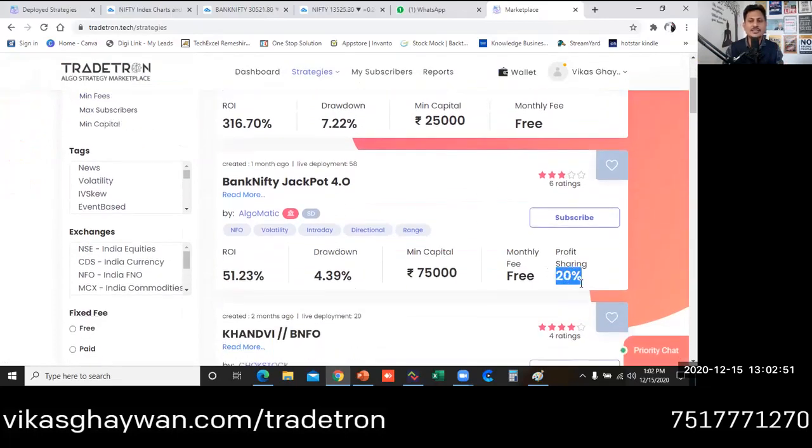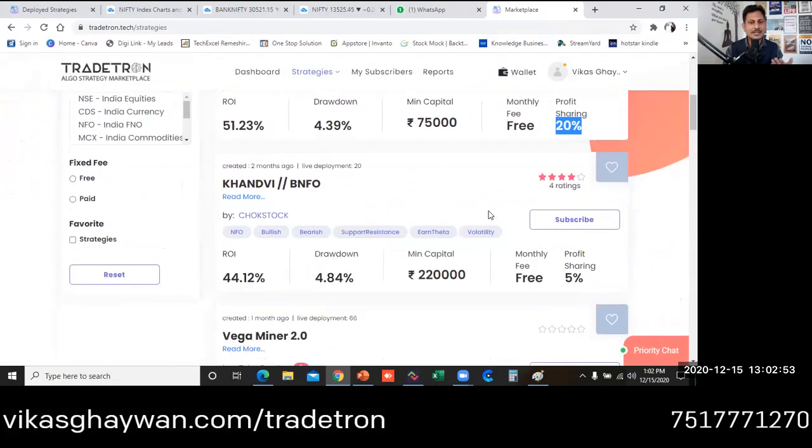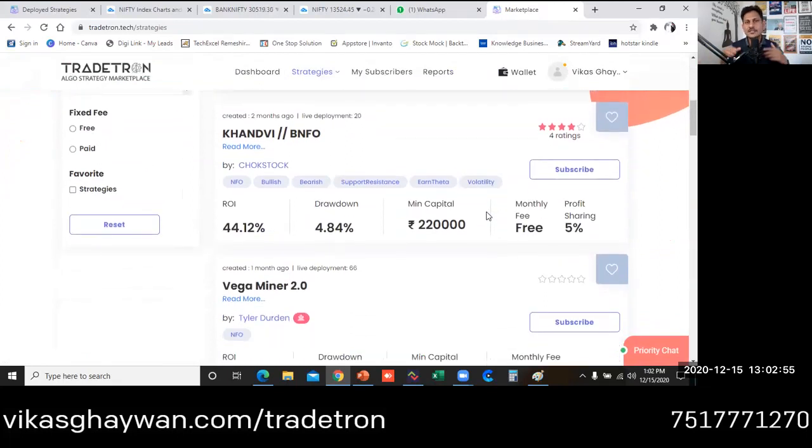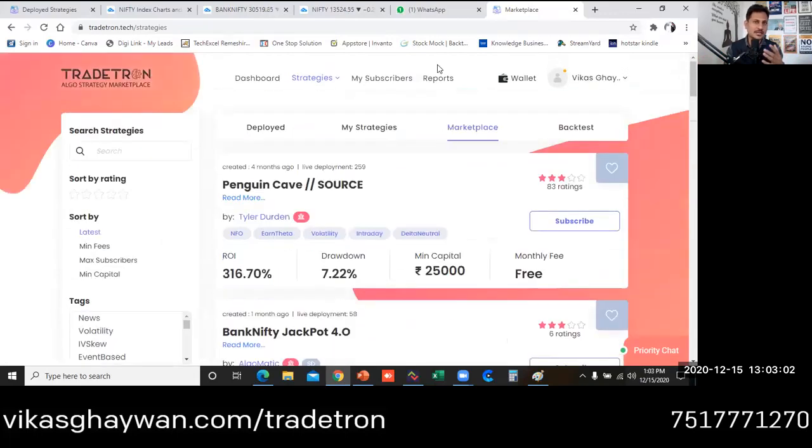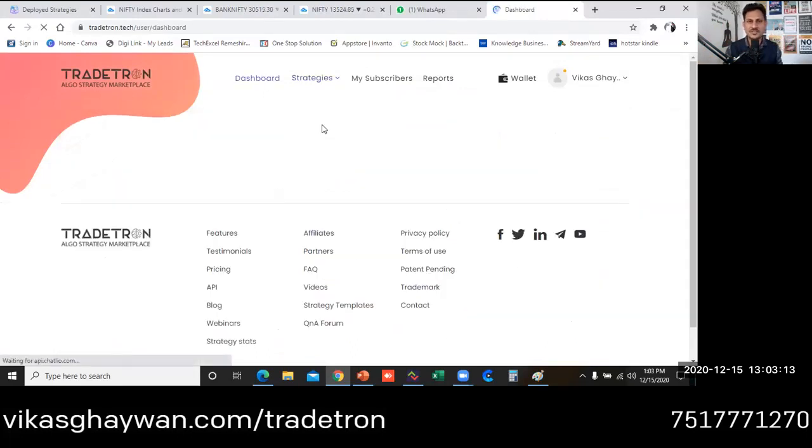Somebody is already charging 20%, somebody is giving it free. My strategy is currently free. There is no charge for you, right? But as you know, the margin has been increased and the strategy deployment cost has also increased, so there will be some charges from January 1st.